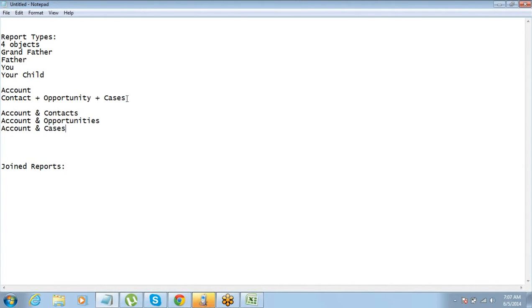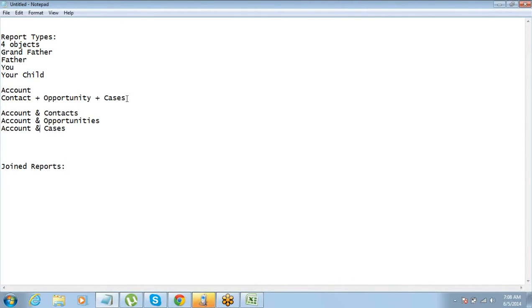Got that? So accounts and contacts, accounts and opportunities, and accounts and cases. These 3 different report types will be required.